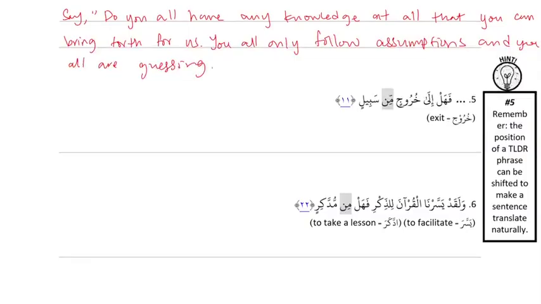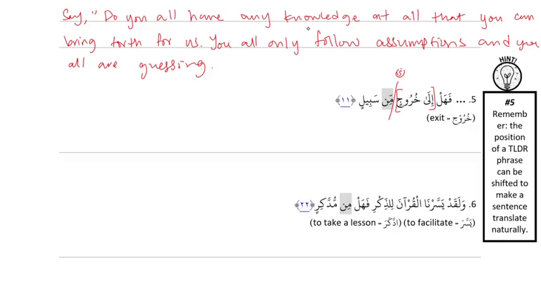Good. Number 5. فهل إلى خروج من سبيل. It's interesting. So it starts with a question. And then إلى خروج is TLDR. It's TLDR and it's noun, making من سبيل the after is. Yeah, the only option there. That's the after is. And so let's see how that translates.